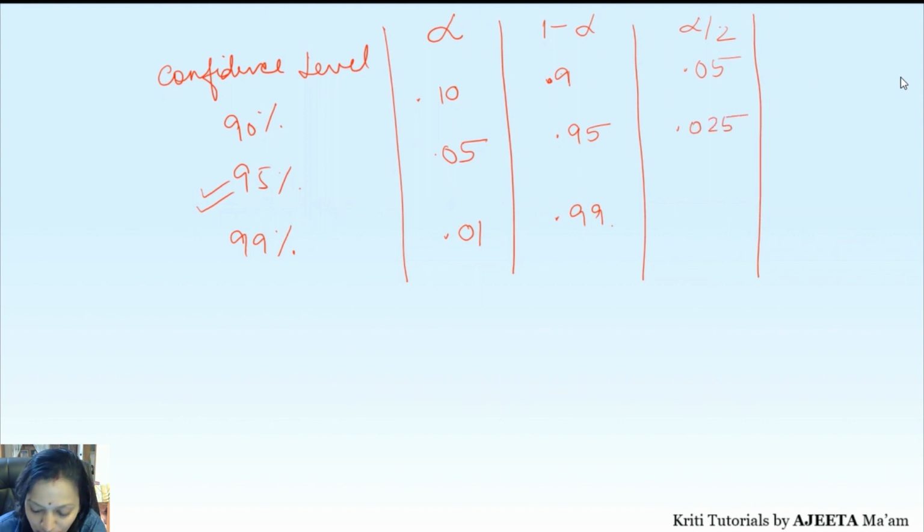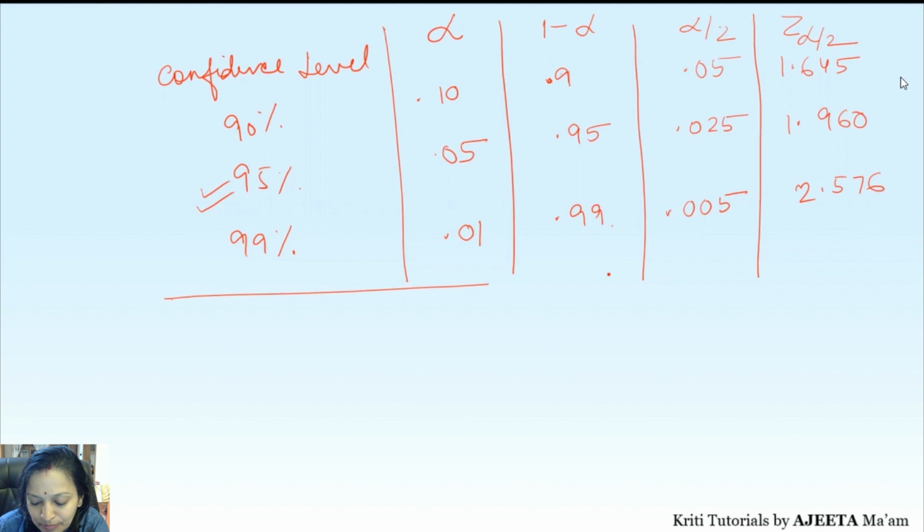And what will be half of 0.01? 0.005. Correct? Now Z alpha by 2. For this we have a table which gives you the value of the Z alpha by 2 and all. So we will be getting those values in the exam. Correct? So what is the value for 90%? 1.645. What is the value for 95%? 1.960. And what's the value for 99%? 2.576. These are all standard values.